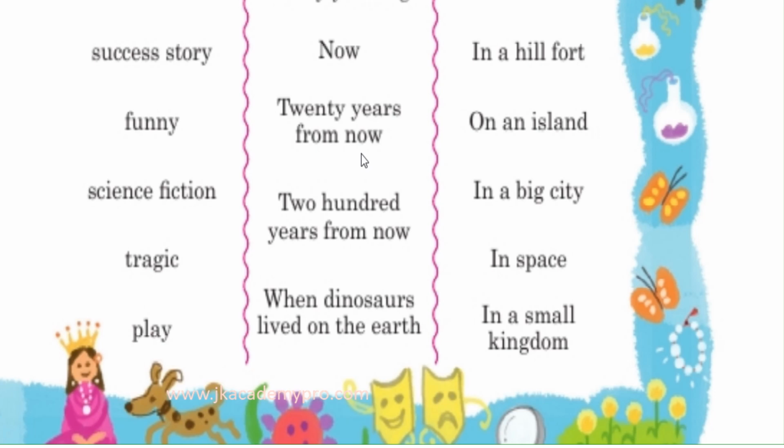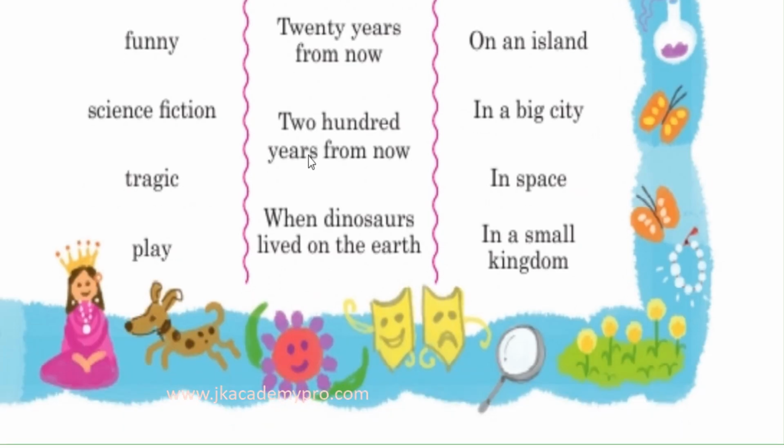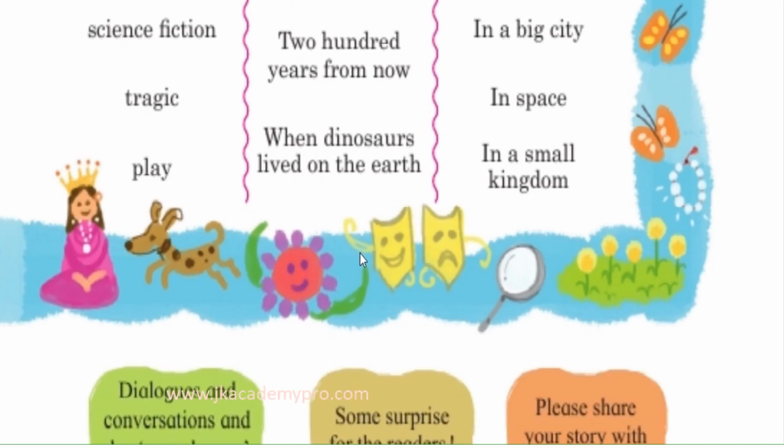So this is a future story. So if you are writing science fiction, you could make your story go into the future. In the future, what will happen? How will we dress up? How will the cities be? What cars will we travel in? So you could imagine and write that. Then it could be 200 years from now, not just 20 years. Imagine 200 years from now, what will happen? Okay. Or you could also build your stories when dinosaurs lived on the earth. So that is even before the cavemen. So all these things you could add up and think about when your story happened.